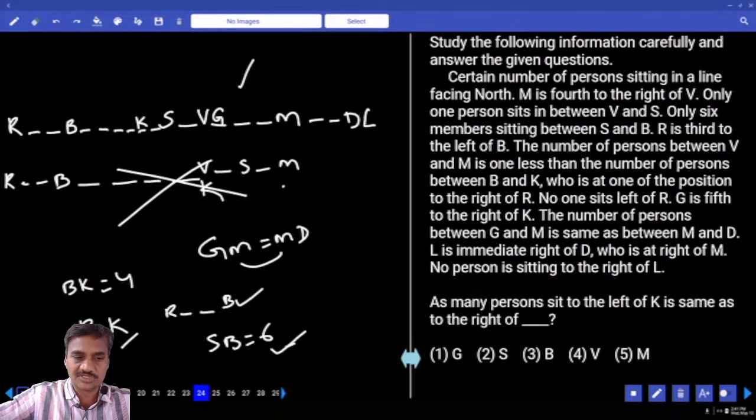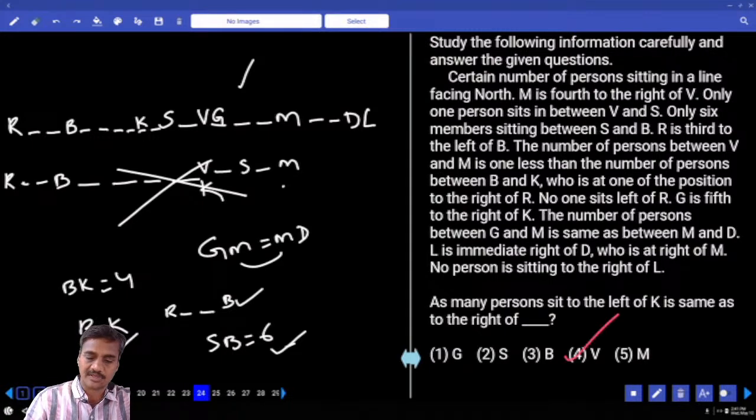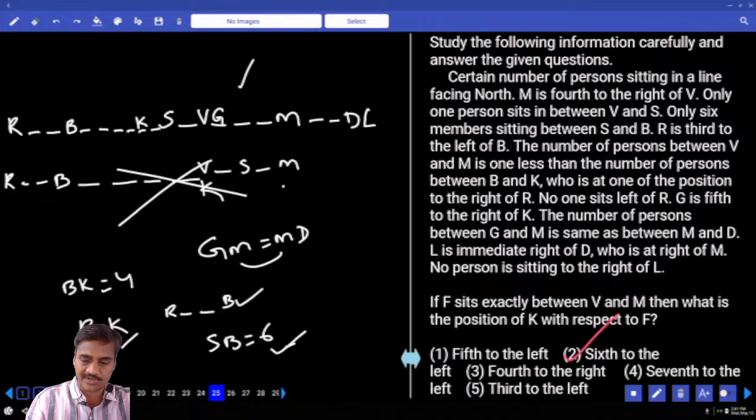And as many persons sit to the left of K? To the left of K there are 8 persons, the same as to the right of V. Right of V, there are 8 persons, and left of K there are 8. That is the choice for 24. Then 25.